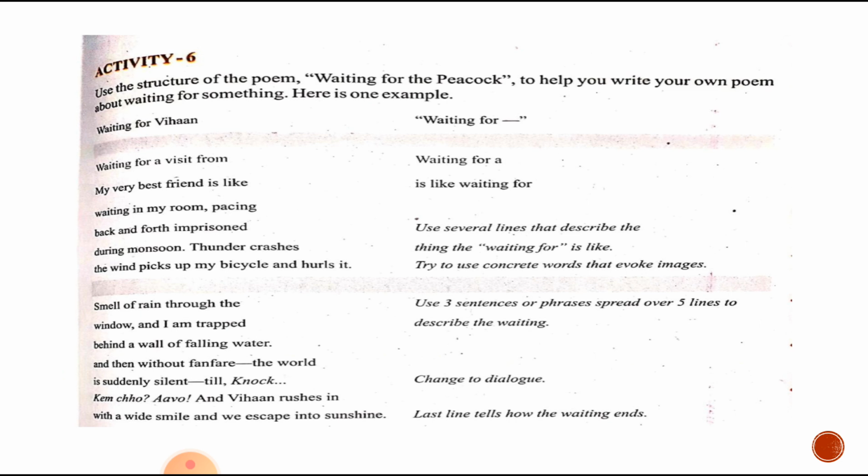See, in the poem, Waiting for Vihan. So it is waiting for Vihan. Waiting for a visit from my very best friend is like waiting in my room, pacing back and forth in prison during monsoon. See, thunder crashes. It describes the words that show the waiting. Thunder crashes, the wind picks up my bicycle and hurls it.